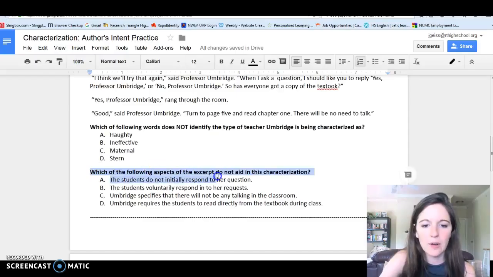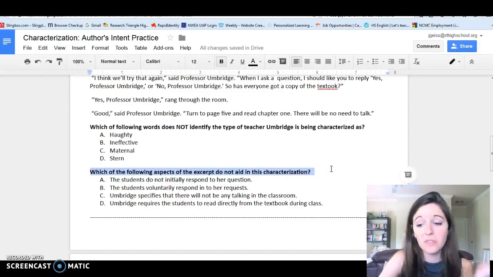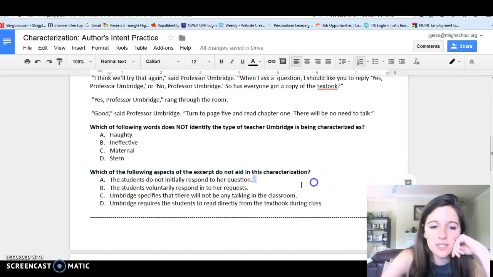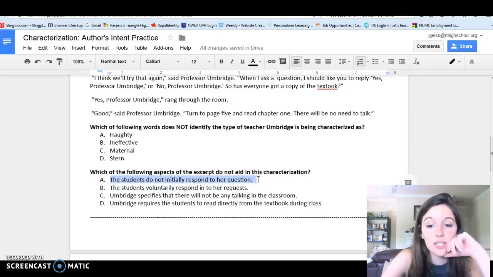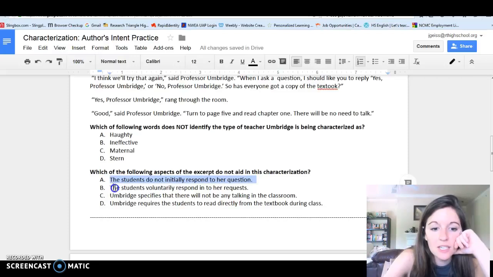It asks, which of the following aspects of the excerpt do not aid in this characterization? And we've essentially gone over that. So it says, the students do not initially respond to her question. Does that help us understand who Professor Umbridge is? The students voluntarily respond to her request. Is that something that happens that shows who she is? Umbridge specifies that there will not be any talking in the classroom. Does that show who she is?